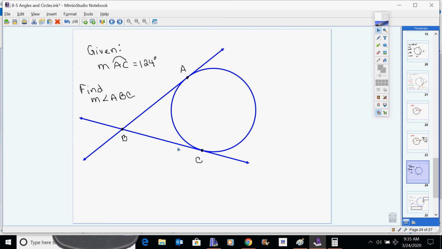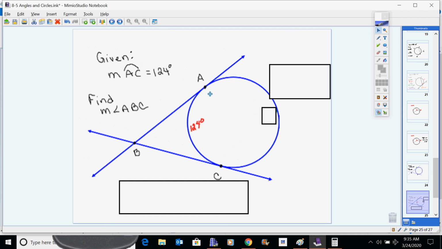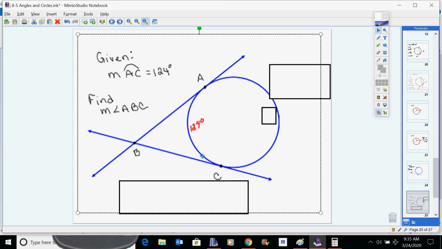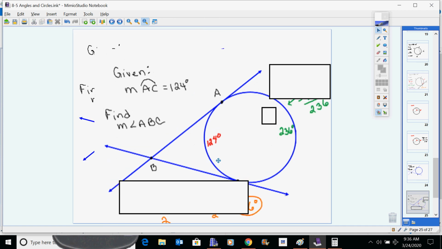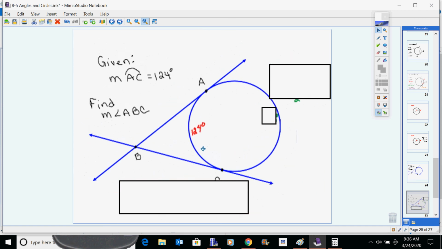But once again, we have to figure out what exactly we're subtracting. So we fill in our known information. Oh, that's blurry. Our known information is that this is 124. I don't really have a way of clearing that up because it's a resolution problem with the picture. 124 degrees right here. Sorry.